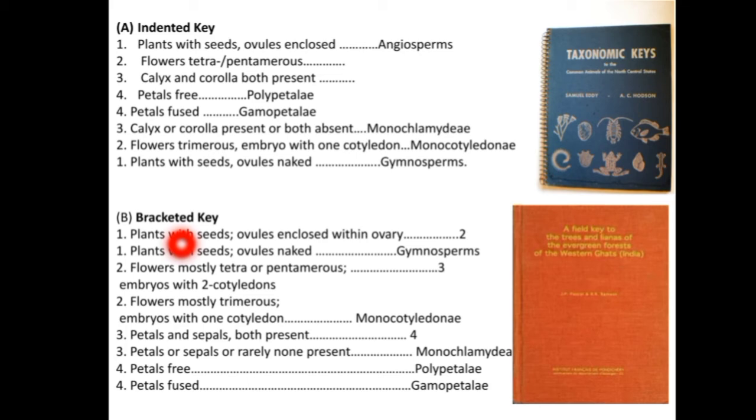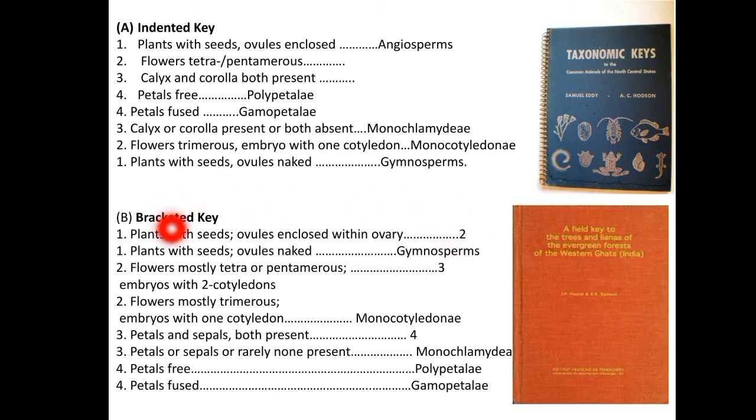On the left hand side of the page you will see this. The first couplet to be read stands at the top of the key under the number 1 on the left hand side of the page. Consider your plant now is a plant with seeds and ovules enclosed within the ovary. Your plant has this character, and here it is represented as 2. So what does this 2 mean? Firstly we will understand what is given in this bracketed key.